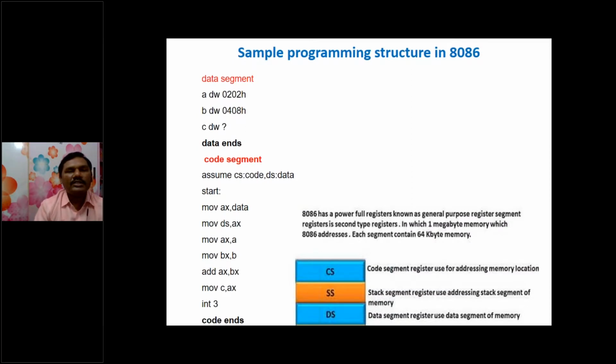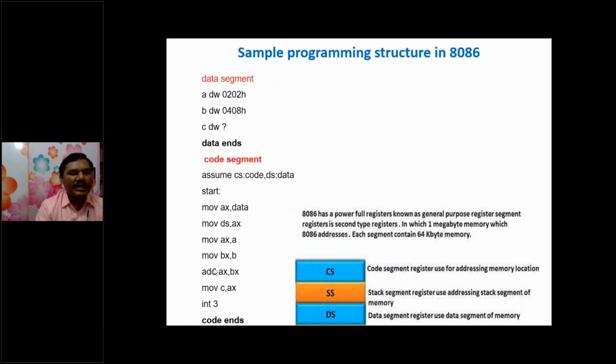So this is the sample program. Once again, it shows the meaning of segment registers. Here we have two types of segments, data segment and code segment. A program can have four segments also: a code segment block, stack segment block, data segment block, and extra segment block. Here we are taking two segments, data segment and code segment.